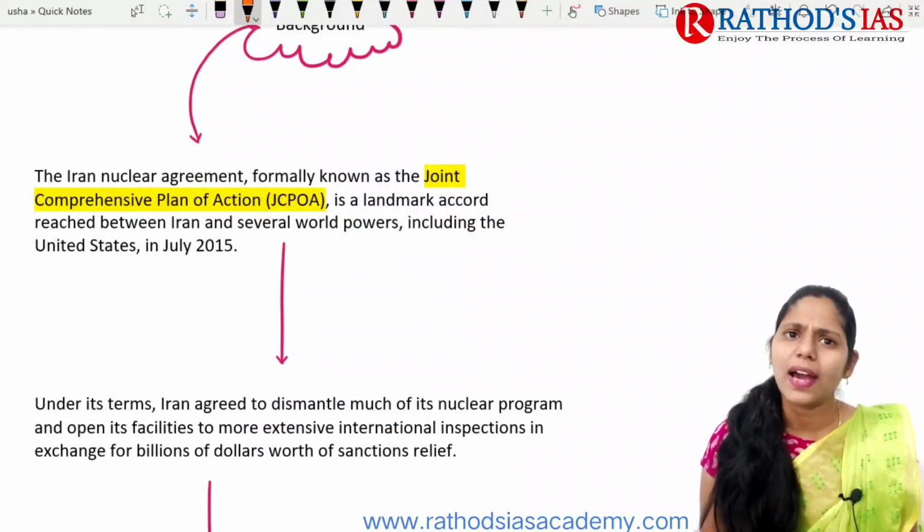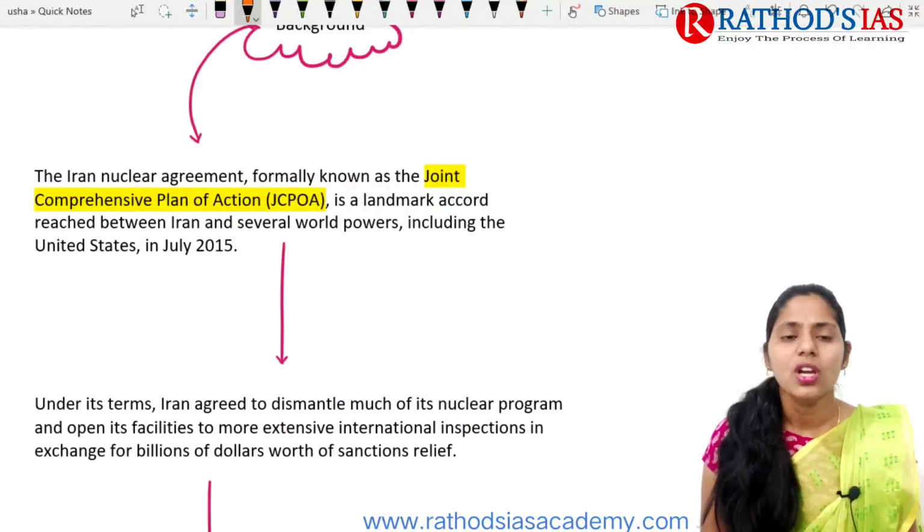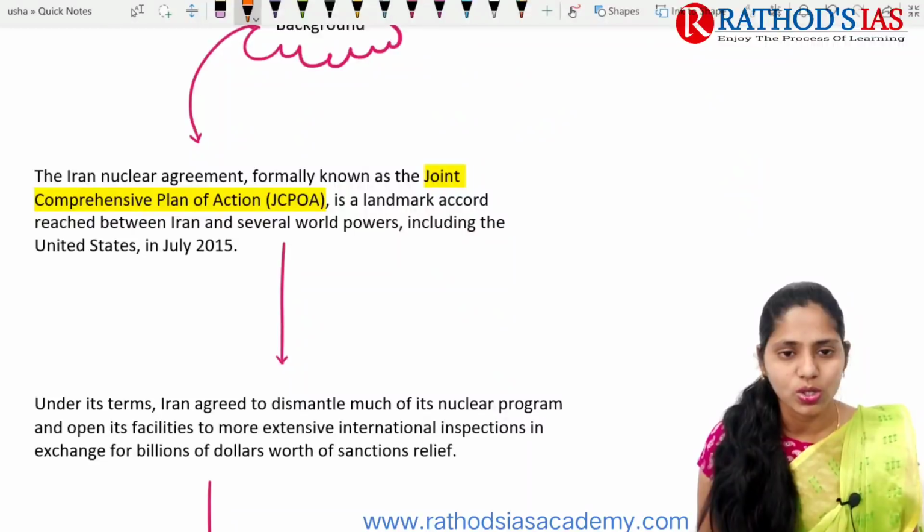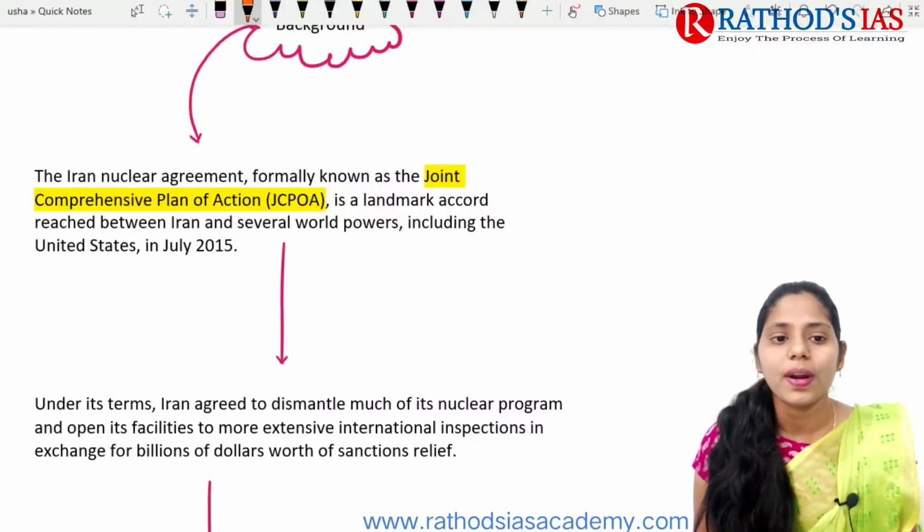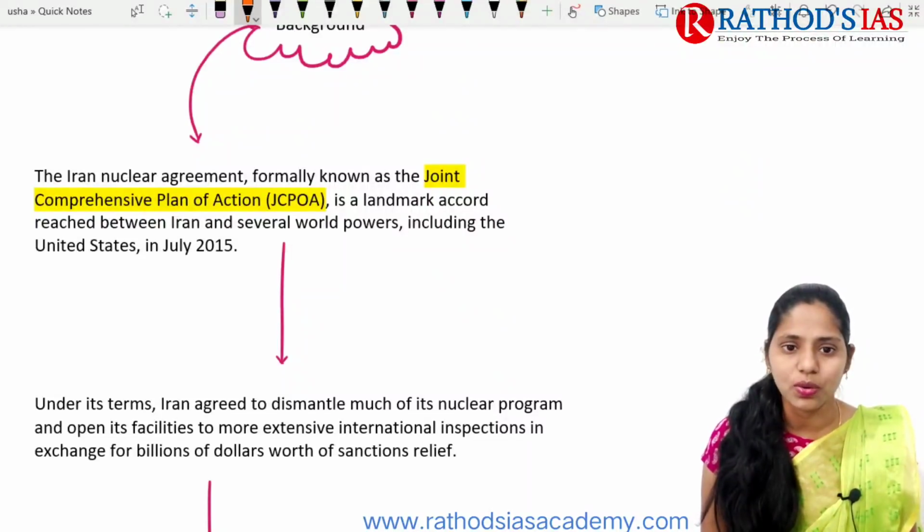Regarding the background, Iran's nuclear deal is also called the Joint Comprehensive Plan of Action, that is JCPOA.